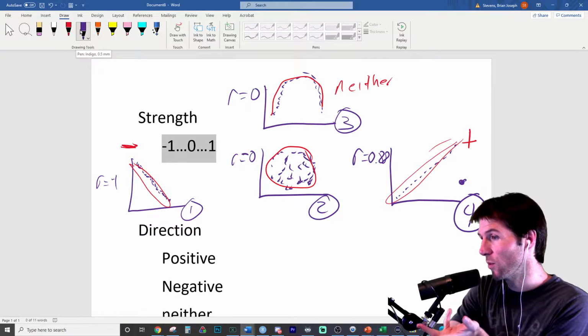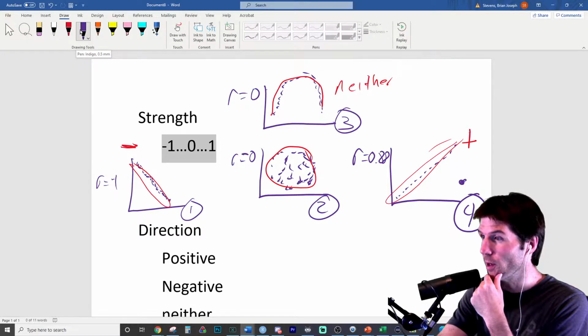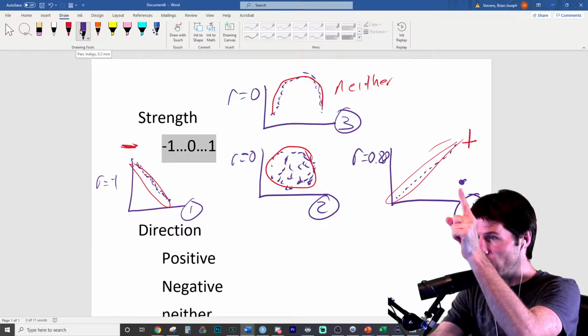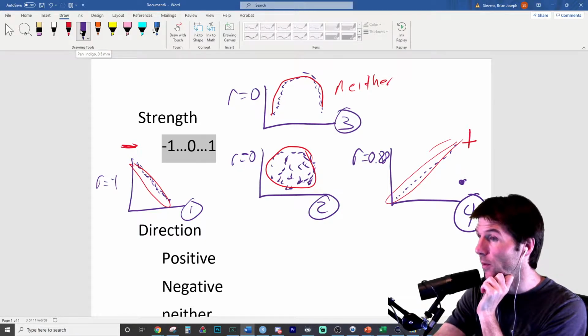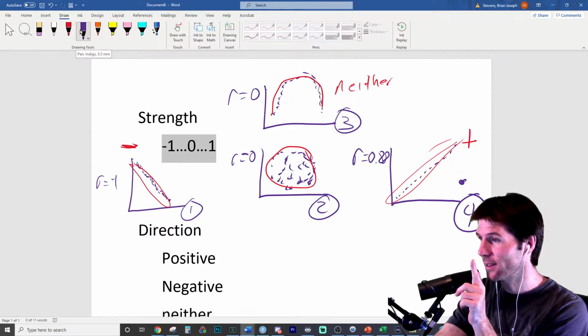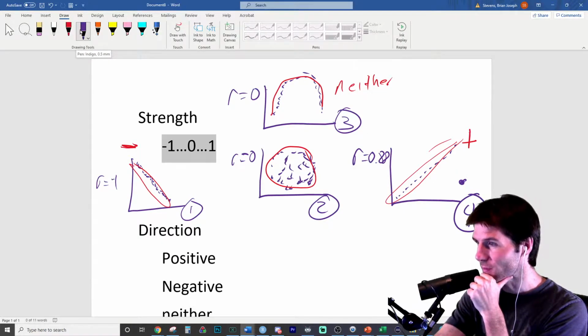So we have strength, direction, form, and unusual features, and these are things you want to put in your notes. This is going to help us answer a lot of the questions on this quiz. So unusual features is probably just what's right here. That is something that's far away from the majority of the data. That is going to be an outlier. That's an outlier right there.